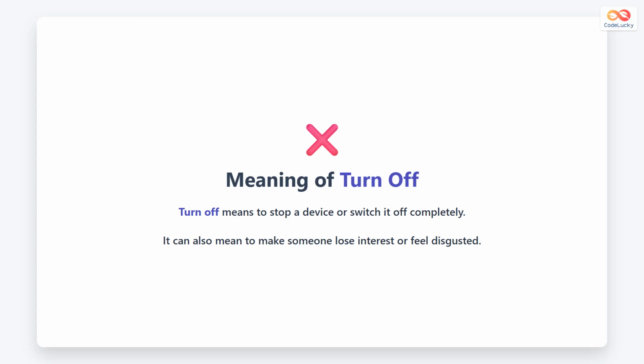Turn off has 2 main meanings. First, it means to stop a device or switch by cutting power, like turning off a light or computer. Second, it means to make someone lose interest or feel disgusted, like a bad smell turns someone off.